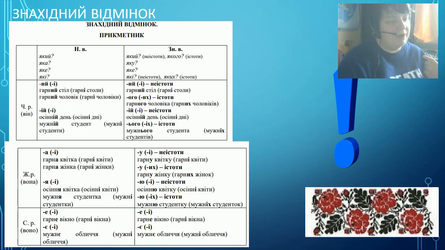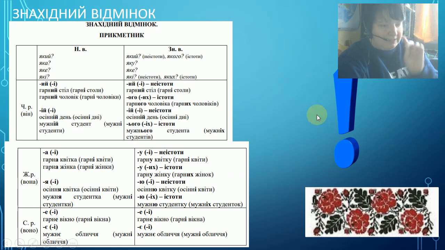We have them only in grammatical masculine and grammatical feminine. So you see that here everything is the same. Гарне вікно, гарні вікна. Beautiful window, beautiful windows. Мужнє обличчя, brave face, brave faces, pretty much the same.